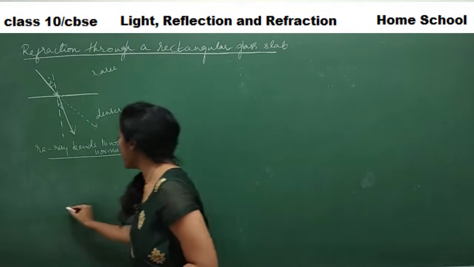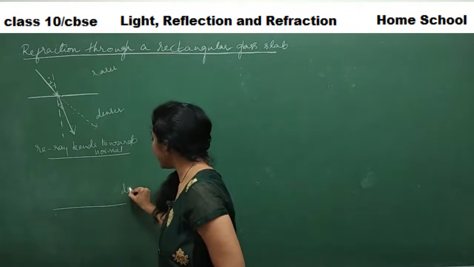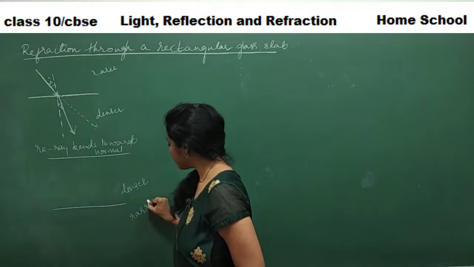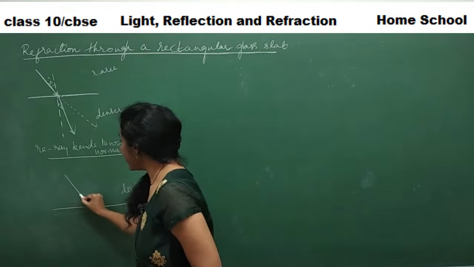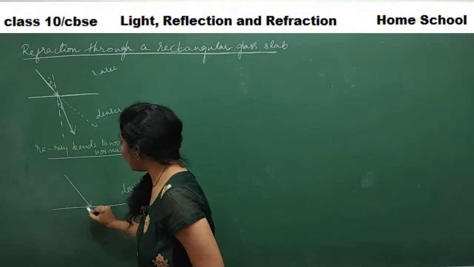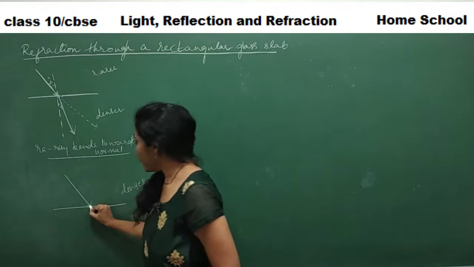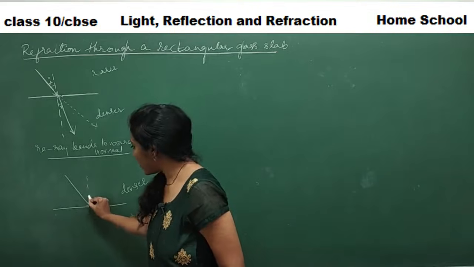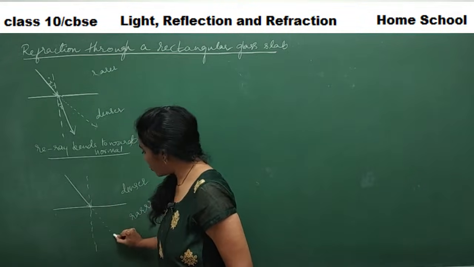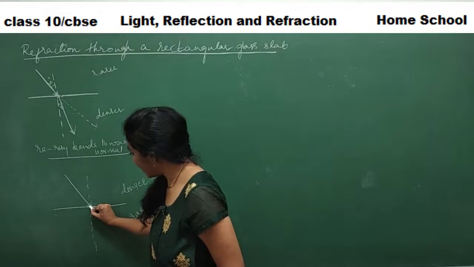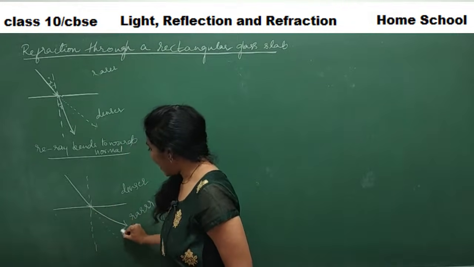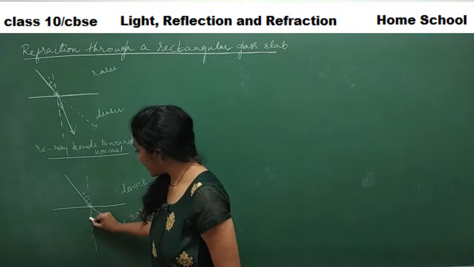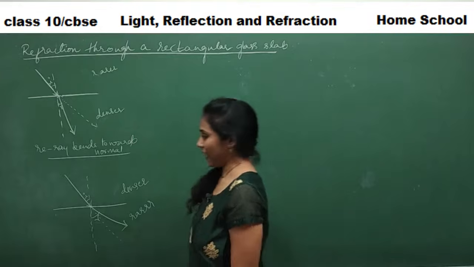And one more case we have studied. If this is a denser medium and this is a rarer medium, and the incident ray comes obliquely and strikes a point on the rarer medium surface, this is the normal and this is the original path of light. This particular ray bends away from the normal. This is our angle of incidence and this is our angle of refraction.